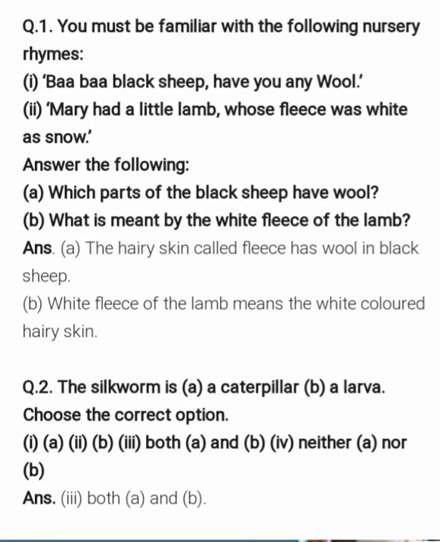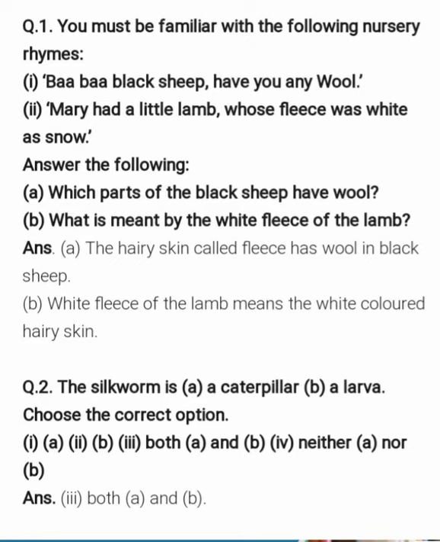The first one is "Baa Baa Black Sheep, have you any wool?" And the second one is "Mary had a little lamb whose fleece was white as snow." I think students, you have heard both the rhymes. Now, what questions are given on the basis of these rhymes?